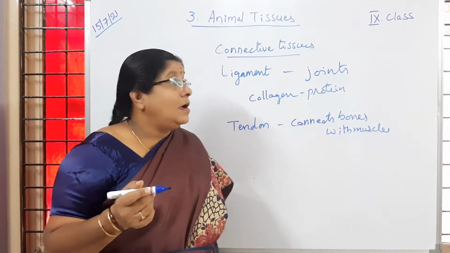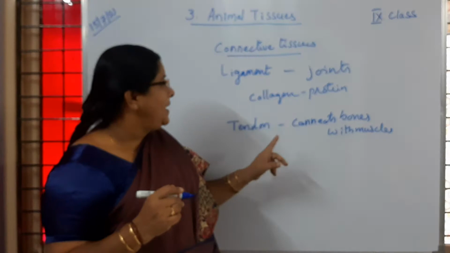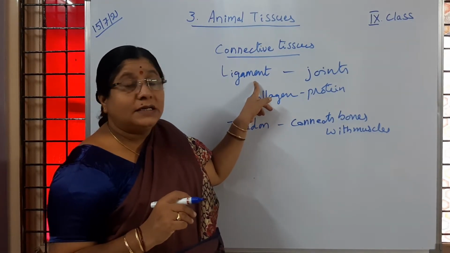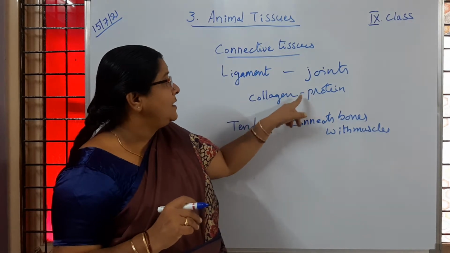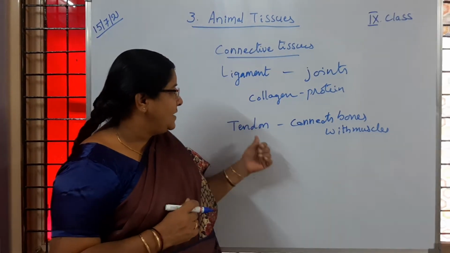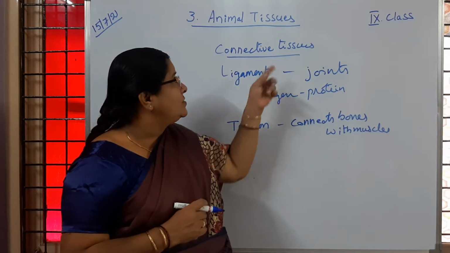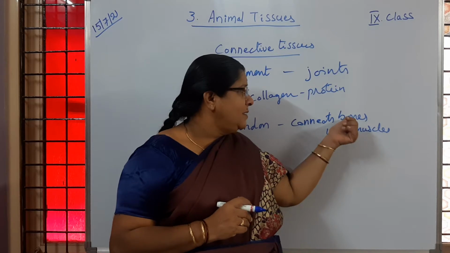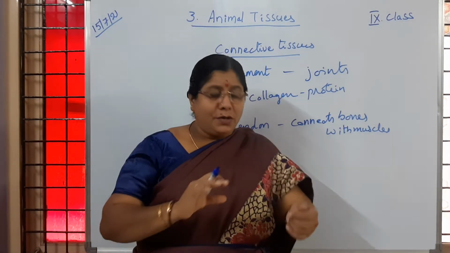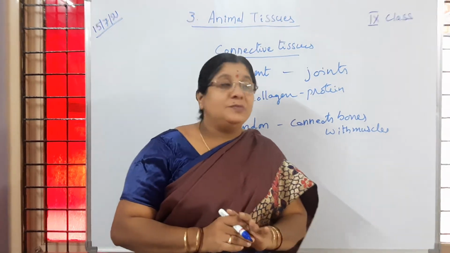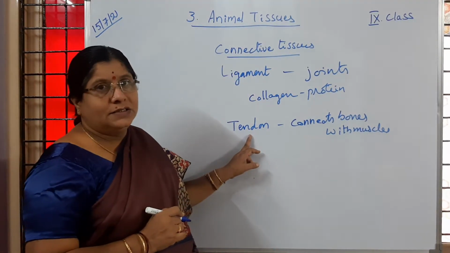And next are ligament and tendon. Very important bits. Ligament is a type of connective tissue which helps to join the bones. It contains collagen fibers. Even tendon is also a type of connective tissue. It helps in keeping the bones with muscles. Is it clear to you? The bones and muscles are kept in their position only because of a tendon. Is it clear to children?